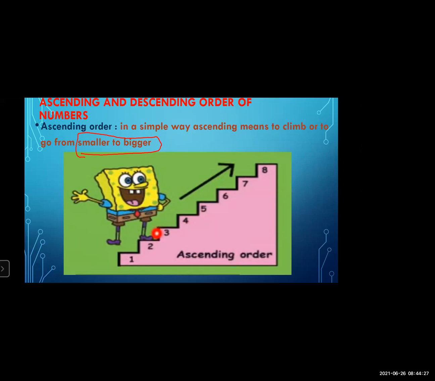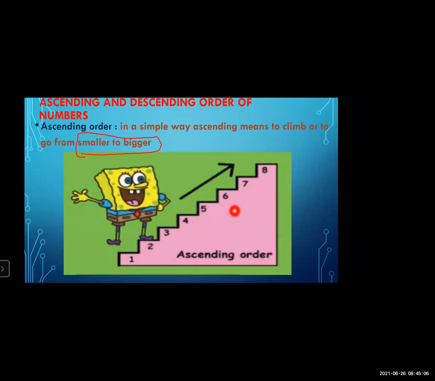When he climbs from one step to two, three, 4, 5, 6, 7, and 8, he is going from smaller to bigger. 1 to 8 means 1 is a smaller number and 8 is a bigger number. 1, 2, 3, 4, 5, 6, 7, and 8. When we arrange the numbers from smaller to bigger, that means it's the ascending order of numbers.